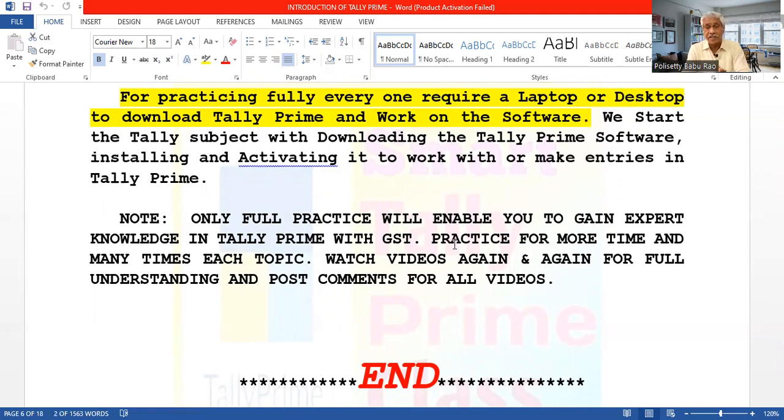And another important thing is, while watching the videos, watch every video fully, because if you skip the video in the middle, you cannot understand the balance topic or balance subject. That's why watch the video fully.